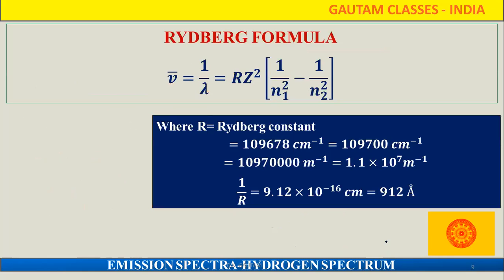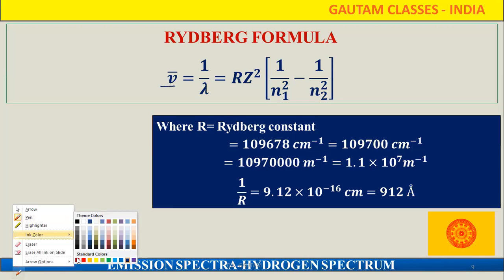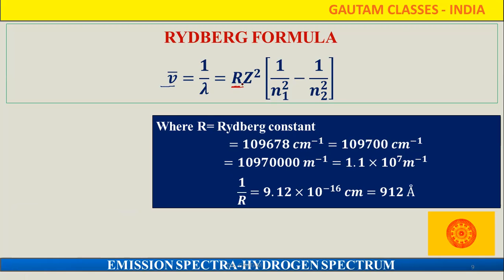The second thing coming is the Rydberg formula. The Rydberg formula is very important to find the wavelength and wave number between two energy states, when an electron jumps from the fourth energy state to the second, or third to first. That type of question comes. We use the Rydberg formula: nu bar equals 1 upon lambda equals this. What is R here? R is our Rydberg constant, and Z is the atomic number.